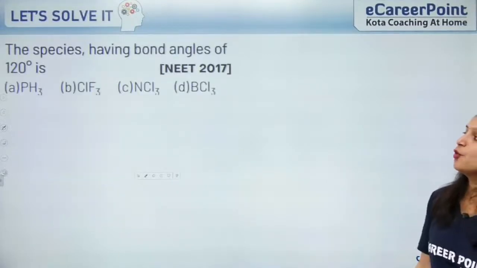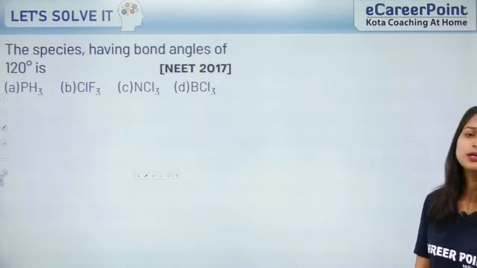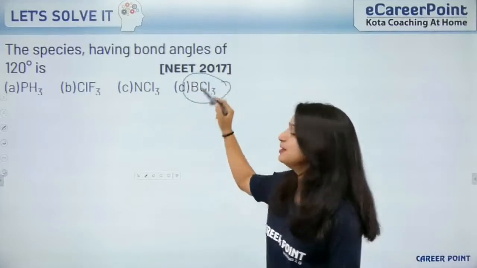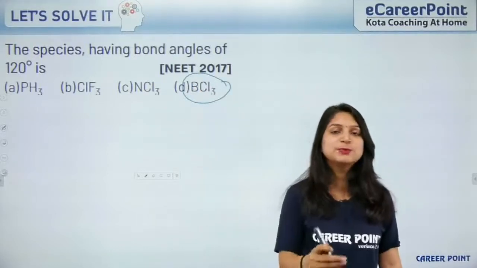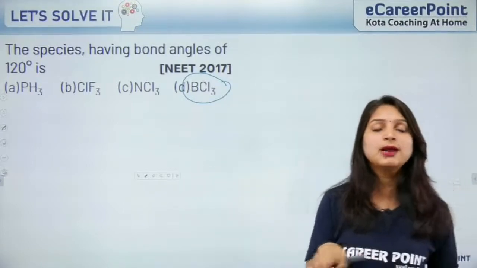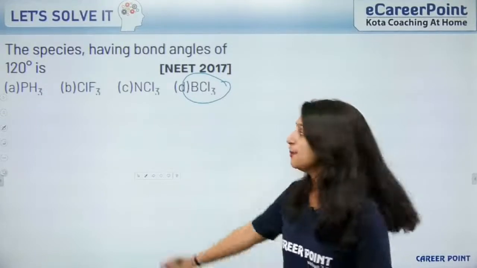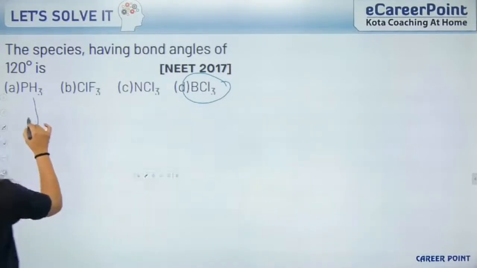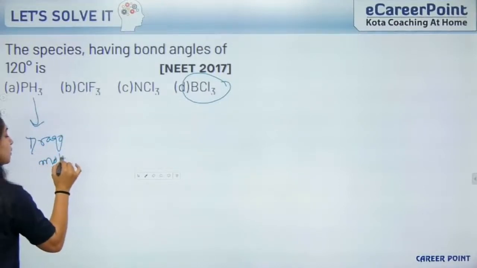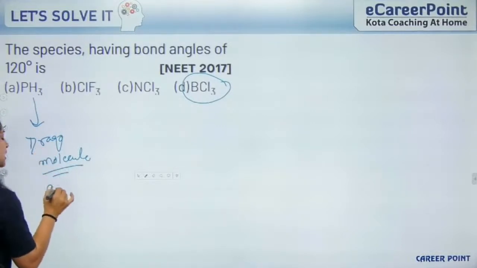The species having a bond angle of 120 degrees. Which species has a bond angle of 120 degrees? As we can clearly see, it is the compound BCl3, boron family, which is sp2 hybridized. It will have triangular planar geometry in which the bond angle is 120 degrees. Yes, PH3 is a Drago molecule, in which there is no repulsion and the molecule exists at a 90 degree angle.